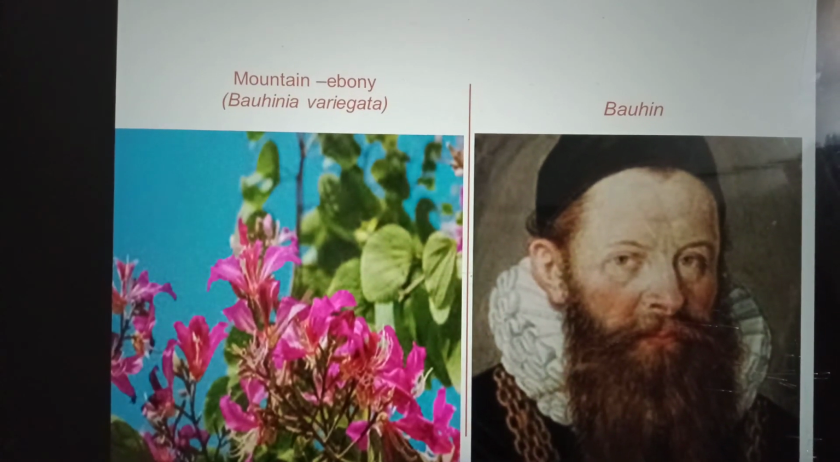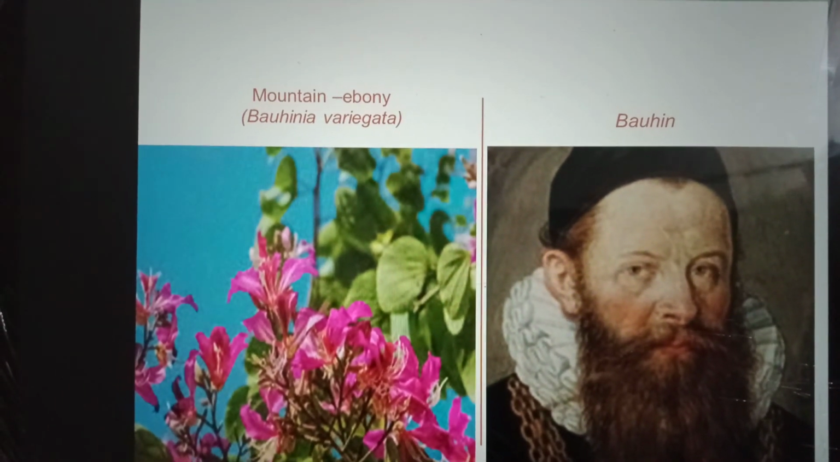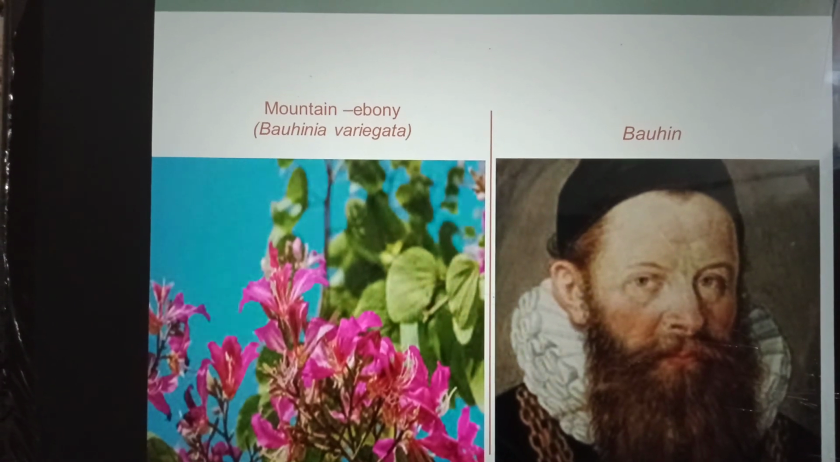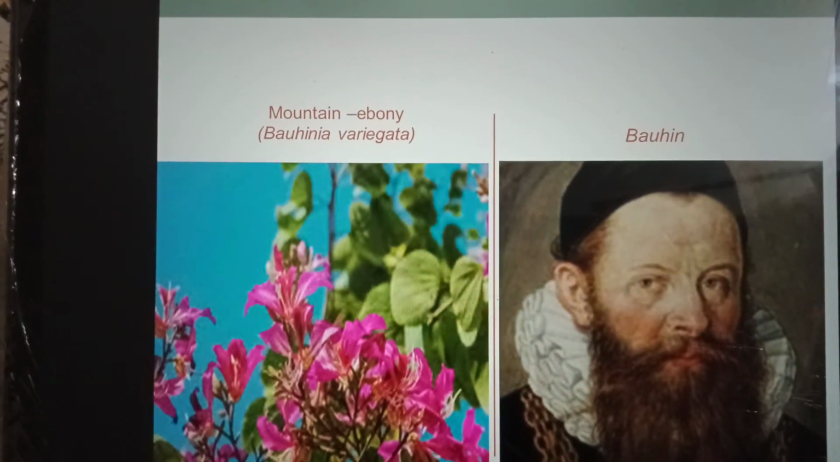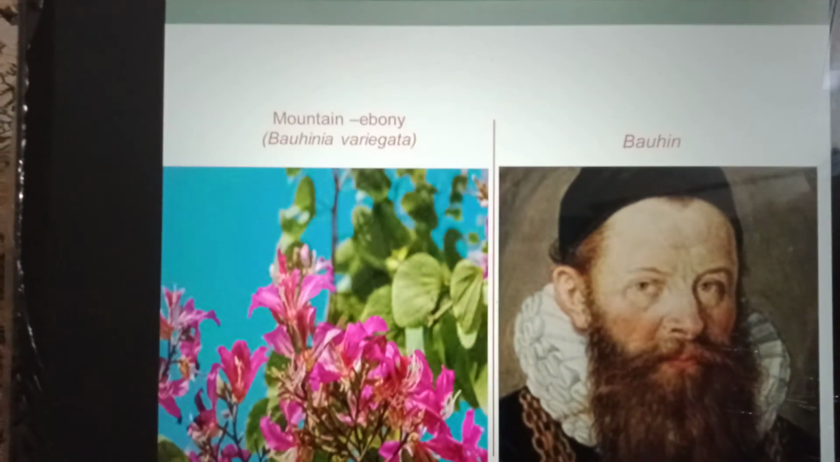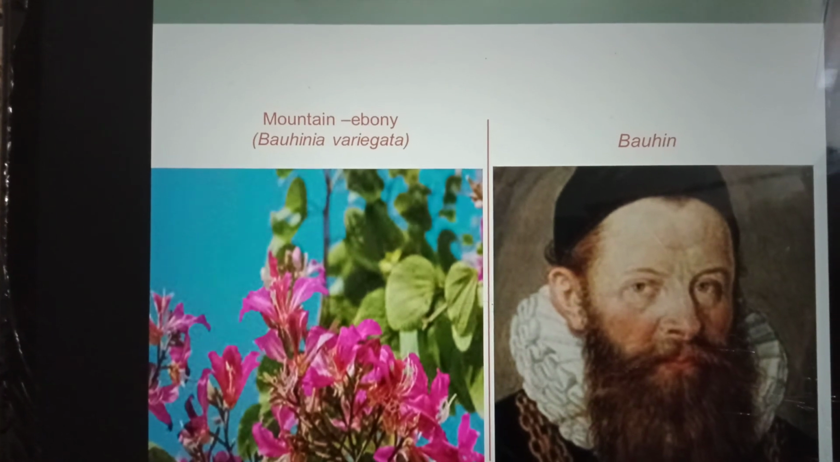Sometimes organisms are named in honor of the research workers who described and classified them. For example, the orchid tree, mountain ebony, was named Bauhinia variegata after the Swiss botanist Bauhin. Bauhinia variegata is an ornamental tree found in Southeast Asia.